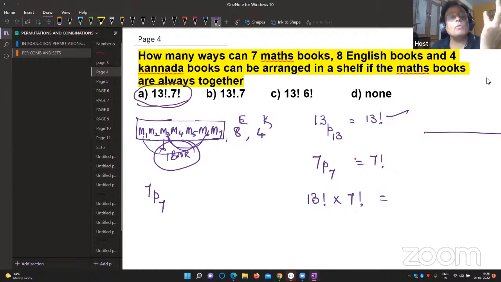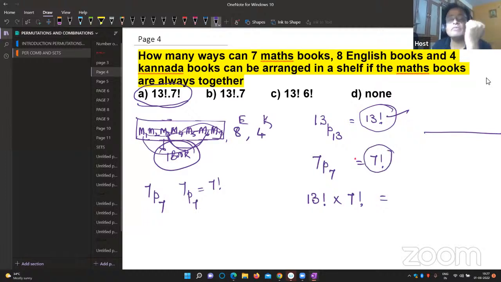Now we'll open the box. Inside the box, all 7 books can be arranged. Totally 7 mathematics books are available. We can arrange all 7 in 7 factorial ways. The first task is done by 13 factorial. Second task is done by 7 factorial. The total work will be done by their product, 13 factorial into 7 factorial ways. So the right option is option E.